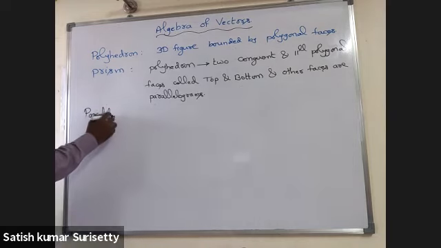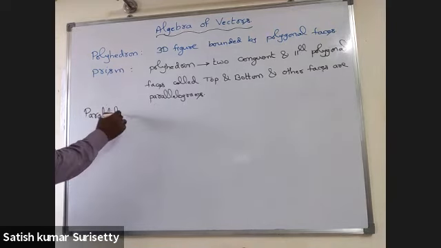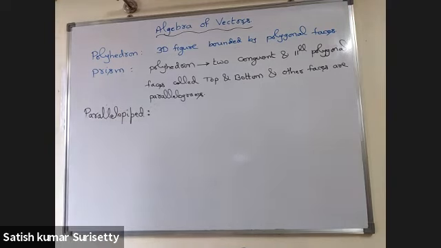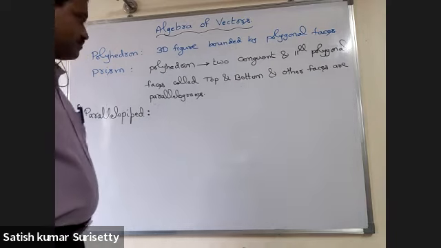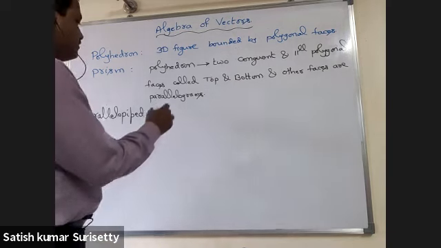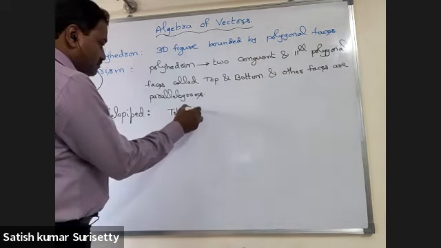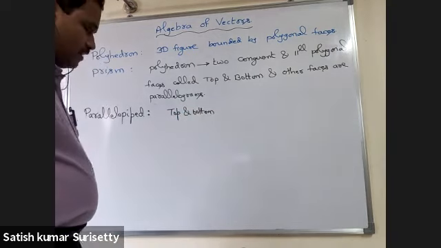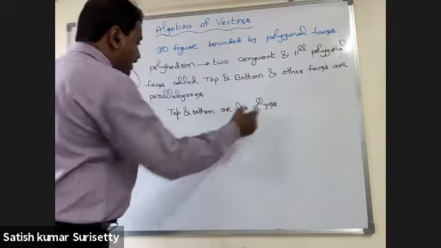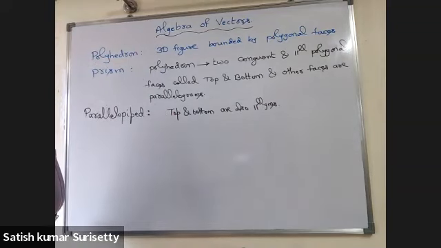Parallelepiped. If the top and bottom are also parallelograms in a prism, then it is said to be a parallelepiped.